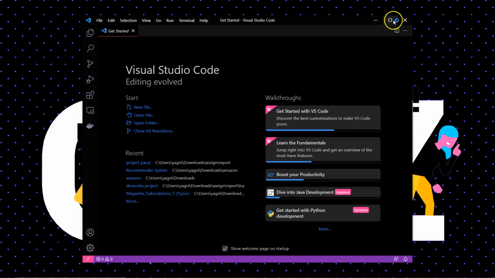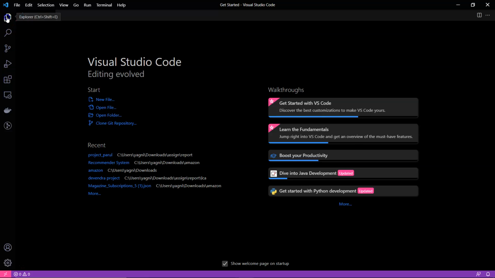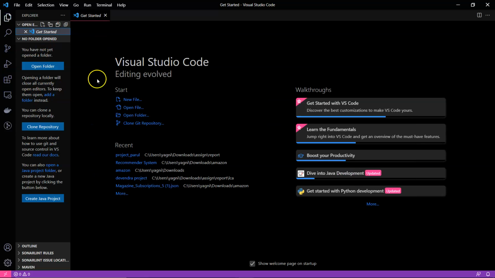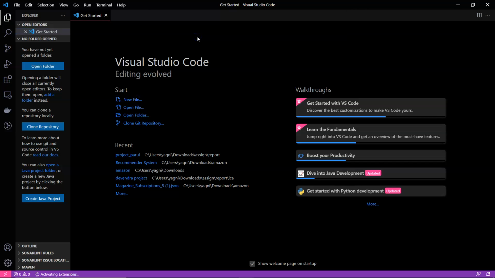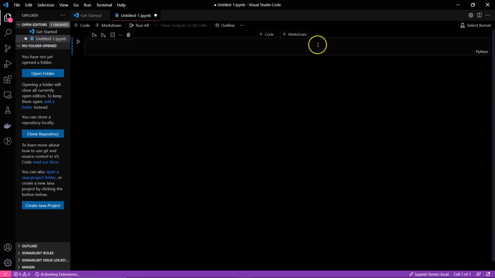I'm just firing up my VS Code. Usually when you open VS Code, you have no folder selected. So either you can just create a new file. So let's create a new file, and we'll be using Jupyter Notebook.